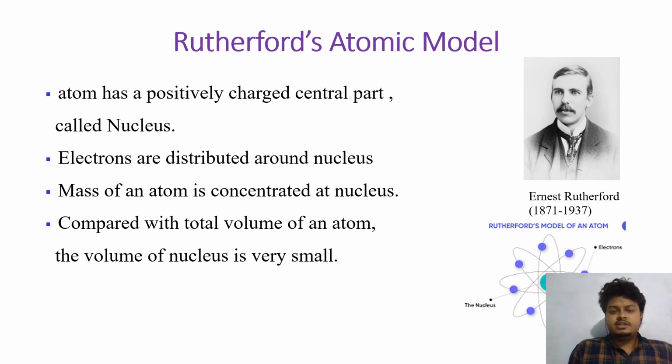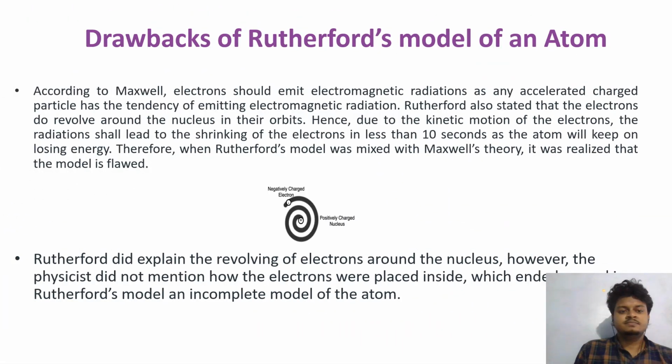Later, it was seen that the Rutherford atomic model is also not exact. There are also some drawbacks, which are, according to Maxwell, electrons should emit electromagnetic radiation, as any accelerated charged particle has a tendency of emitting electromagnetic radiation, and we know electron is a negatively charged particle.